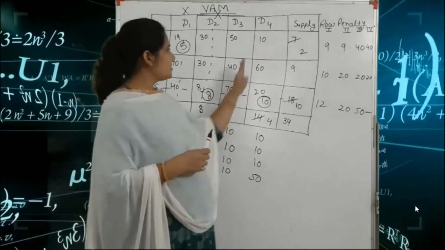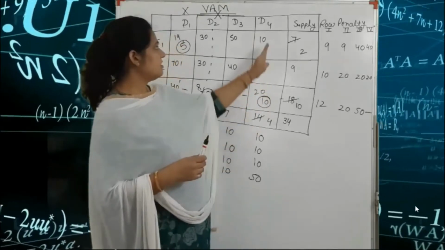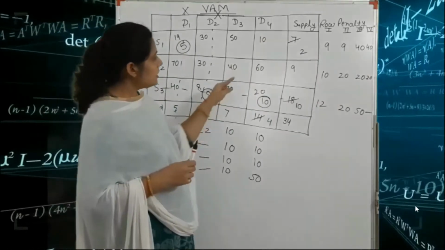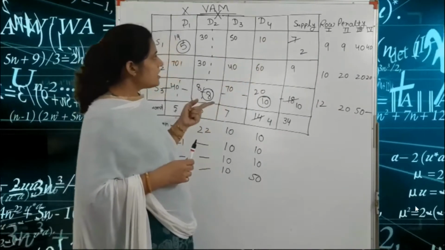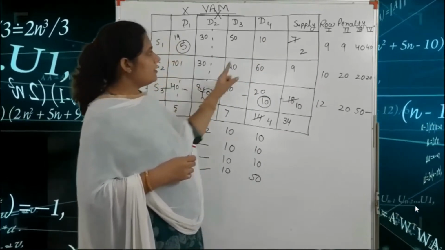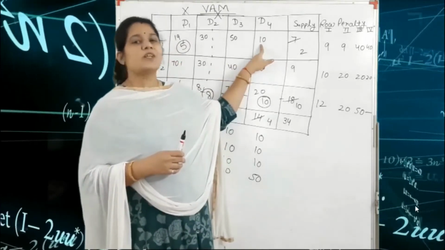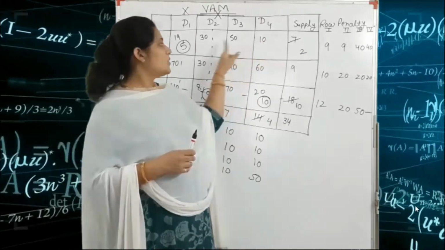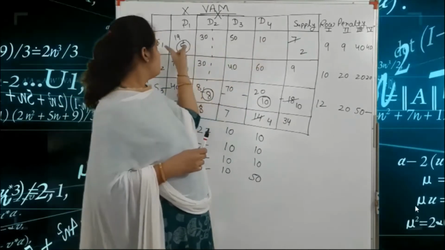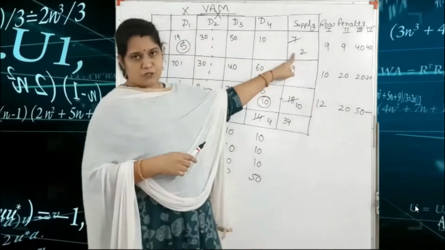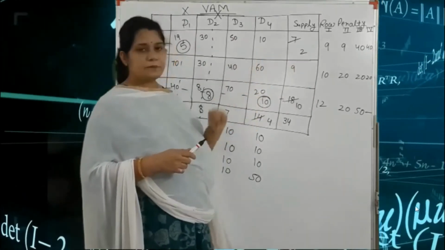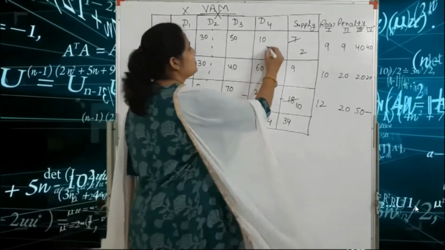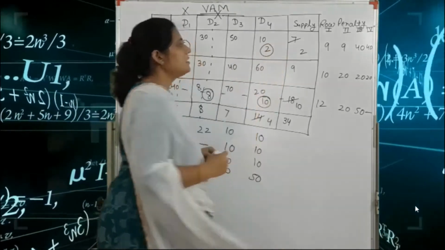So here we confirm that our allocation is in the fourth column. In the fourth column, first we choose the minimum number. The minimum number is 10. According to this 10, we have supply 2 and demand 4. The minimum number is 2, so we write here 2.